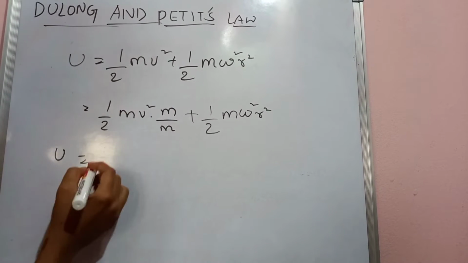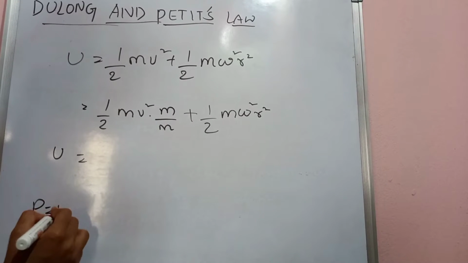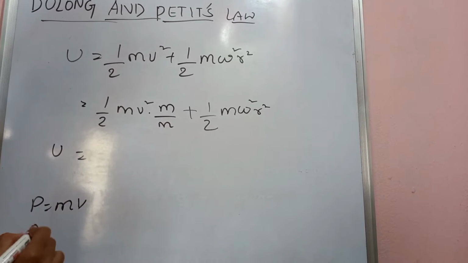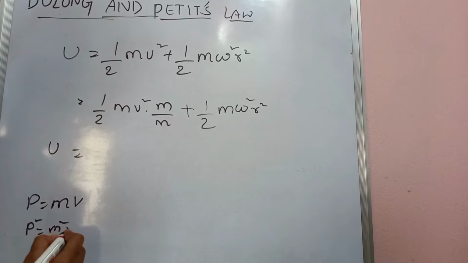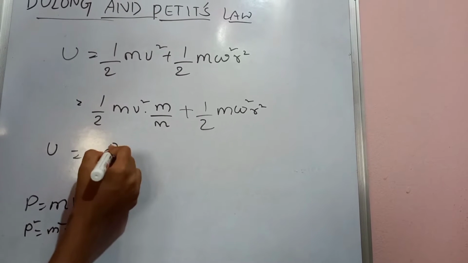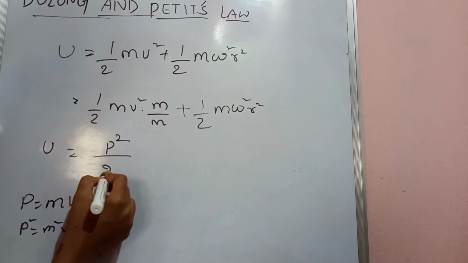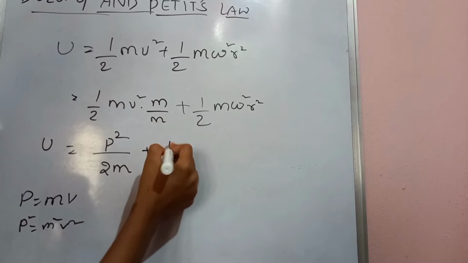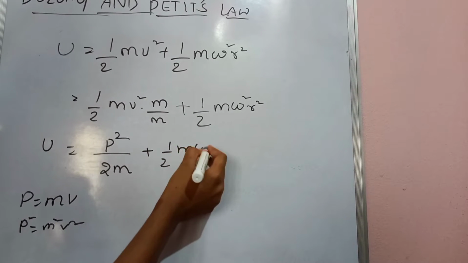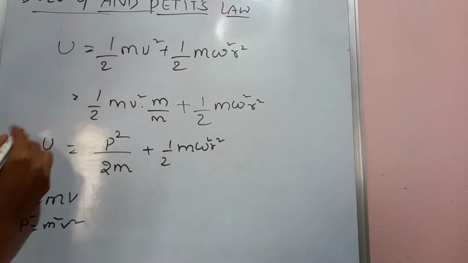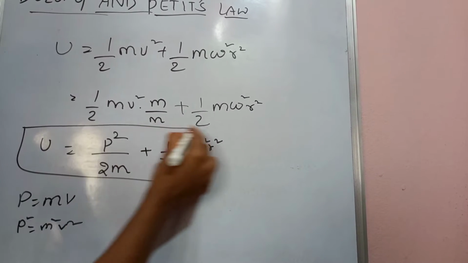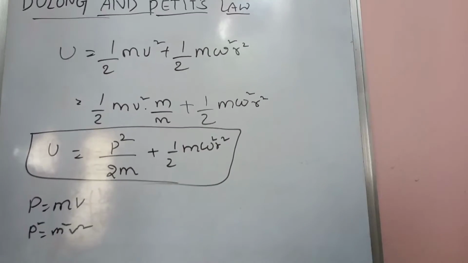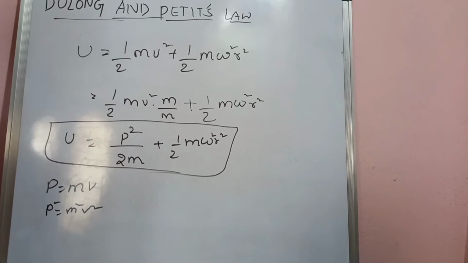So we know p equal to mv, so p square equal to m square v square. So here I am writing p square by 2m plus half m omega square r square. This is the U value, where p is the momentum.